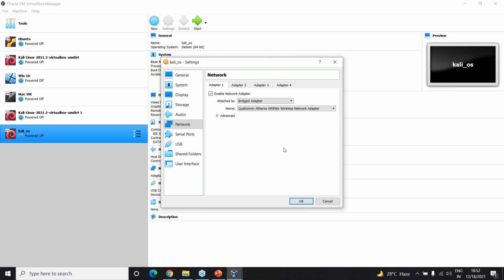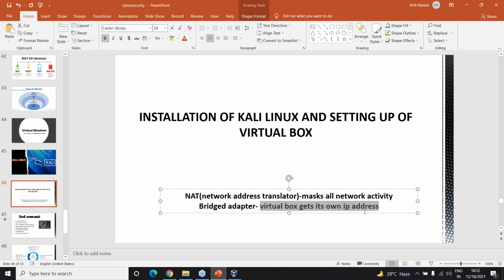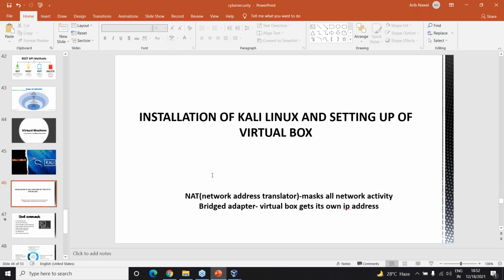So whatever practical we are doing, just in case it doesn't work here, only then we will shift this to NAT. So please remember, this is very important. In the bridged adapter, the VirtualBox gets its own IP address. Whereas NAT is network address translation, and in a NAT, it masks all the network activity. That's why we prefer to use the bridged adapter.